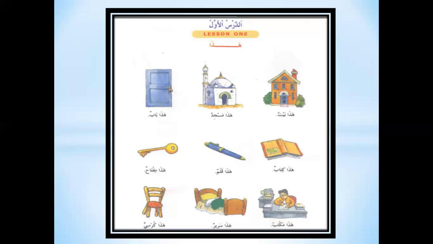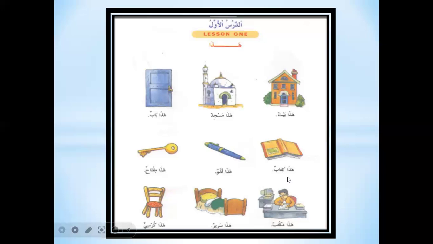So this is an incomplete sentence. How will we make it a complete sentence? By inserting is in between the words. So we will say Hada baytun. This is a house. Hada masjidun. How will we translate it? Very nice. This is a masjid. Hada babun. How do we translate it? This is a door.